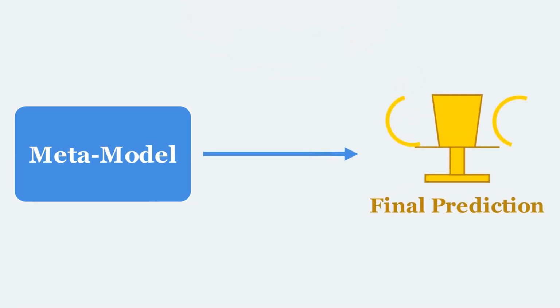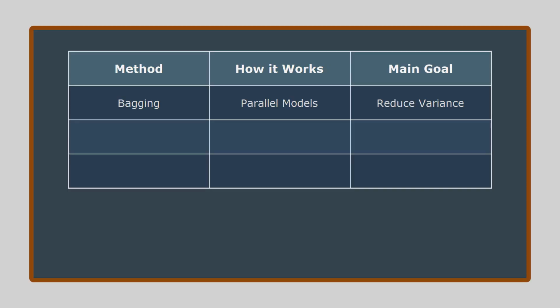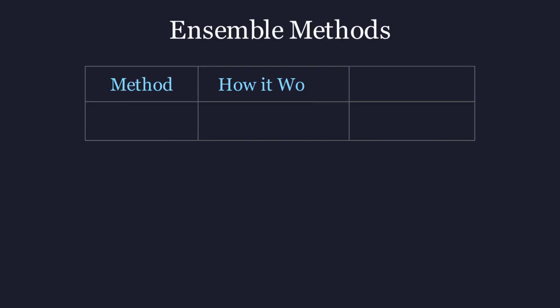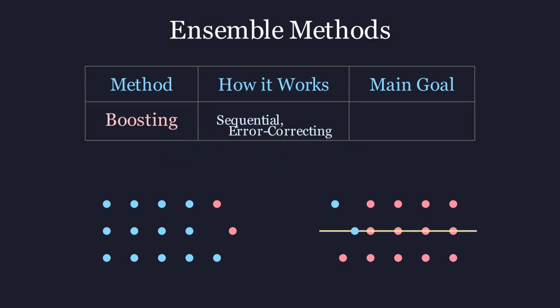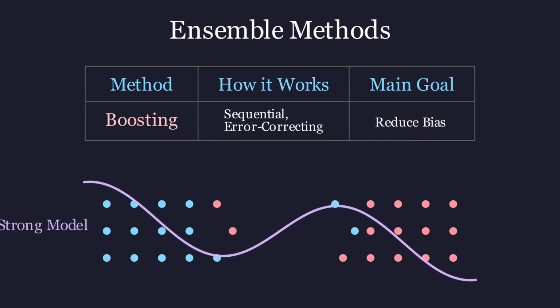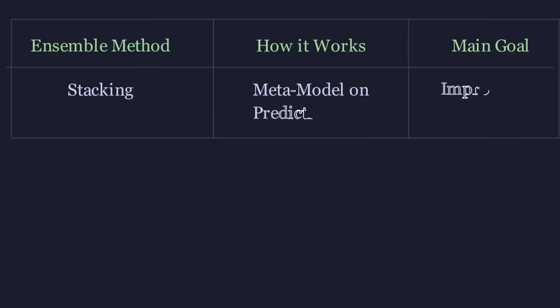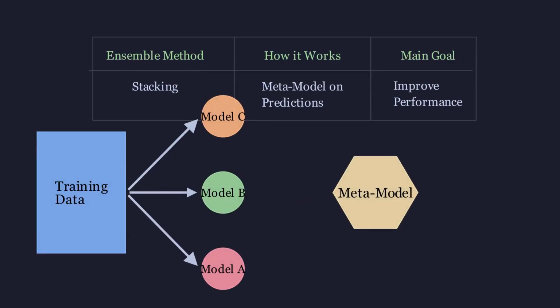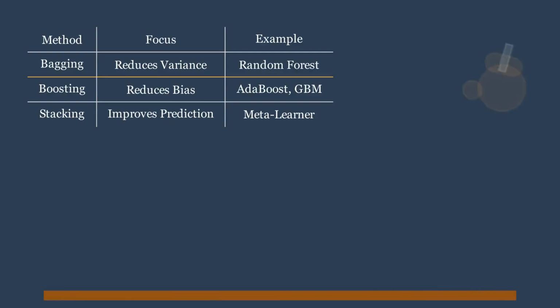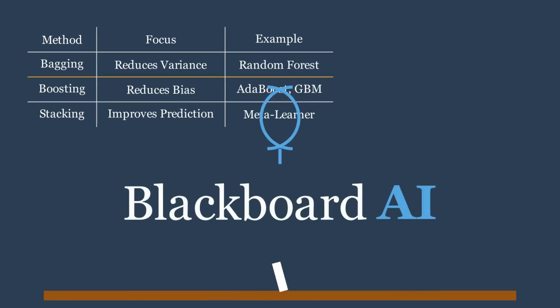So let us recap. Bagging uses a parallel democratic approach to reduce variance. Boosting uses a sequential, error-correcting approach to reduce bias. And stacking uses a meta model to intelligently combine the predictions of diverse models. By understanding these techniques, you can build more robust, accurate, and reliable machine learning solutions.